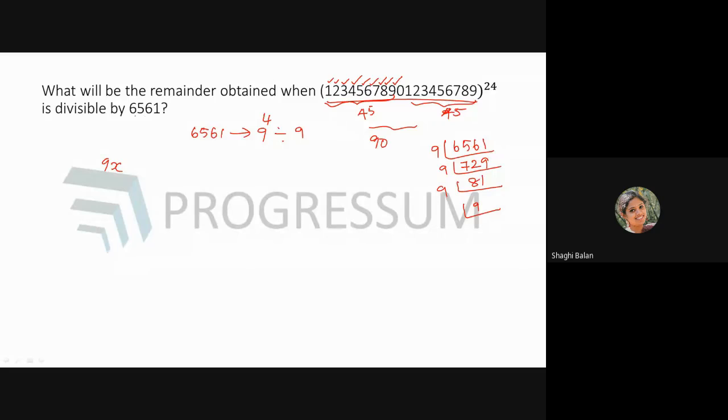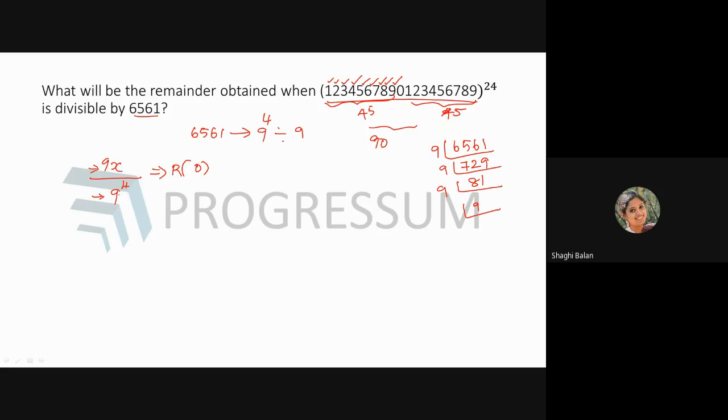Okay. And we are asked to find whether this number is divisible by 6561. That is a power of 9 again. 9 power 4 is 6561, which means this is also a number divisible by 9. So a multiple of 9 divided by a multiple of 9, the remainder will always be equal to 0.